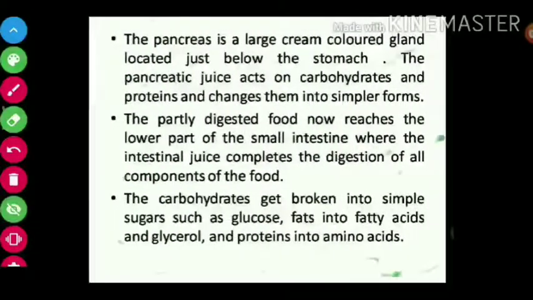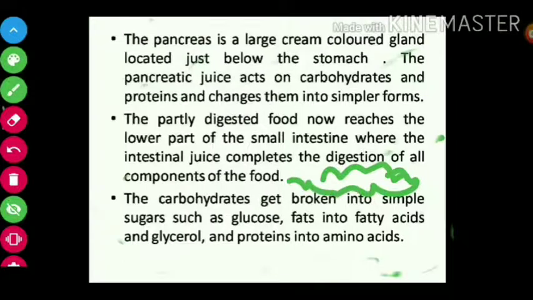Next we'll go to the pancreas. The pancreas is a large cream-colored gland located below the stomach. The pancreatic juice acts on carbohydrates and proteins and changes them into simpler forms. The simpler form of carbohydrates is glucose, and of proteins is amino acids.